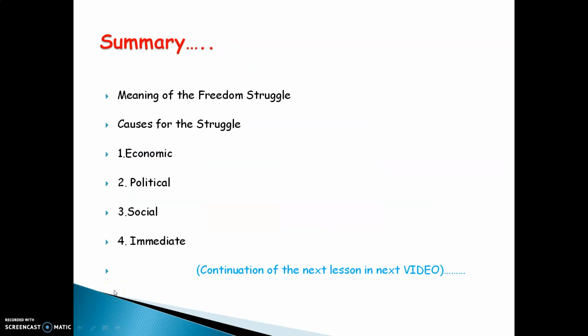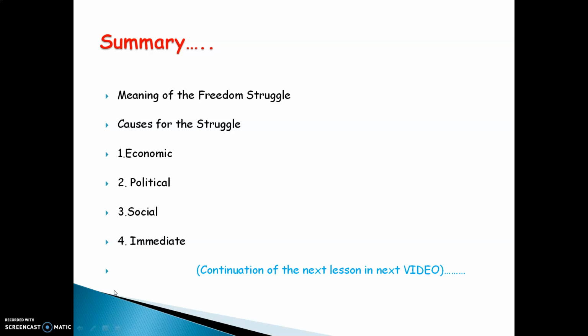Let's summarize what we have learned over here. We have learned the meaning of the freedom struggle. Why was there a freedom struggle? Because as soon as the Britishers started ruling India, it was all chaos. It affected the people of India very badly.